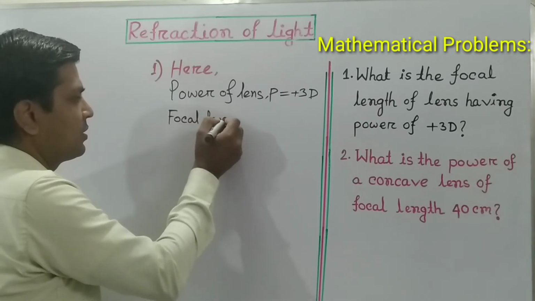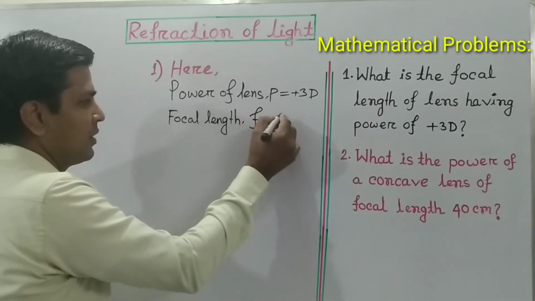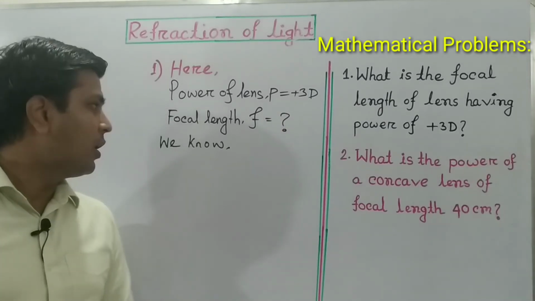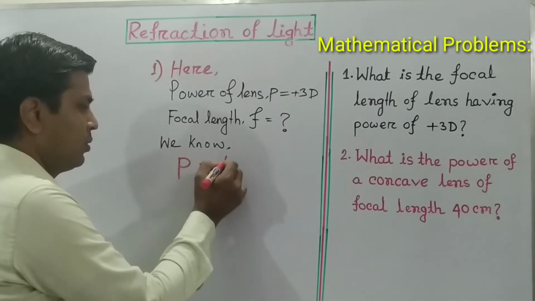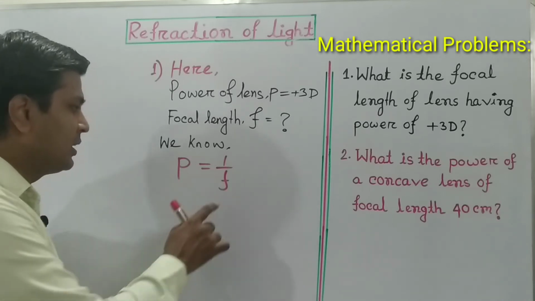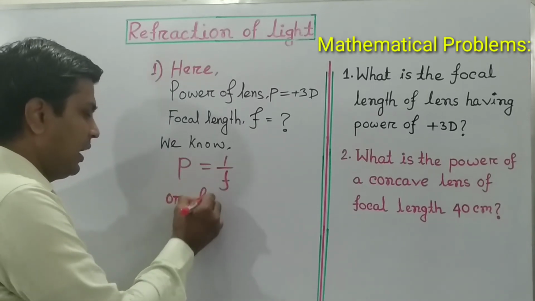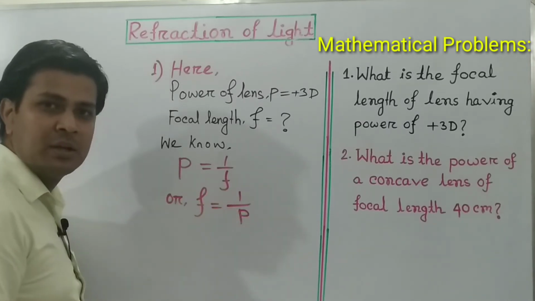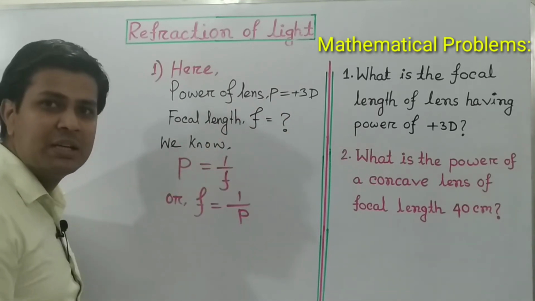Focal length, denoted as small f, equals what? We know the formula of power is P equals 1 by f. Now we have to calculate the focal length, so we can write f equals 1 by P, where P is the power of the lens, whose value is given as plus 3 diopter.